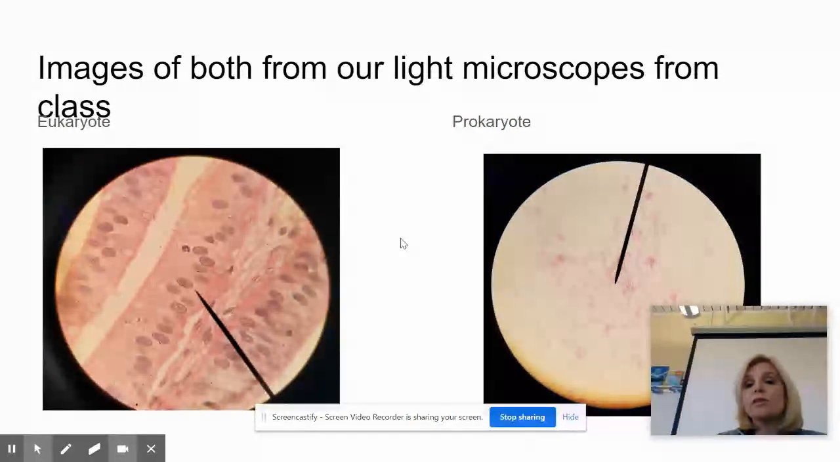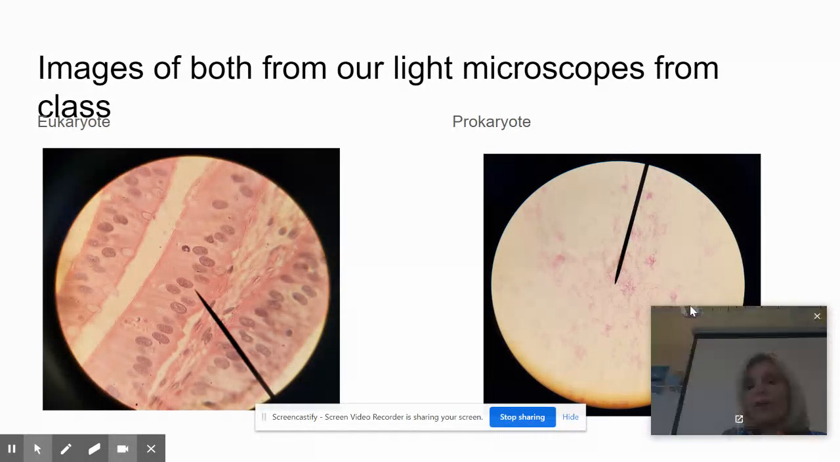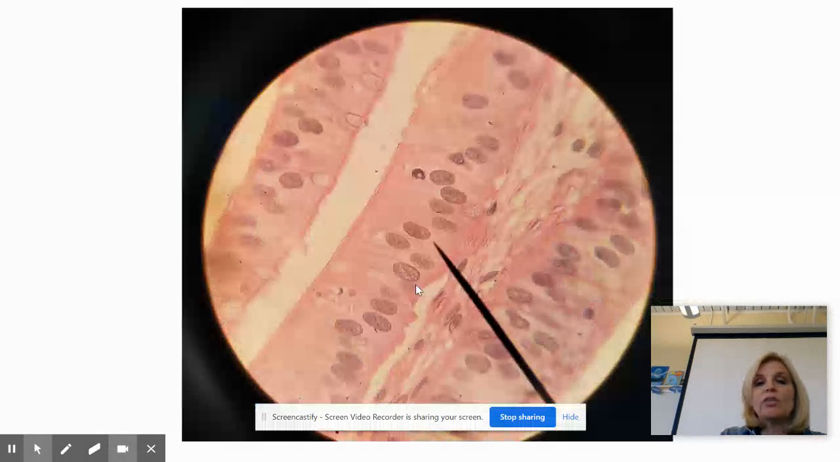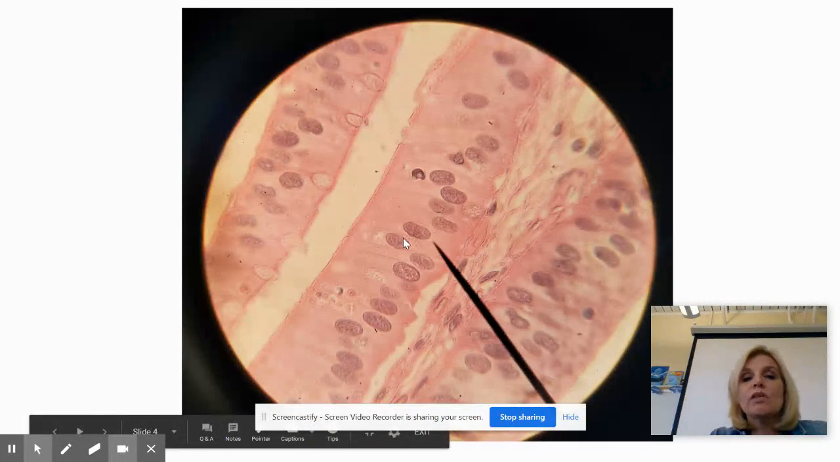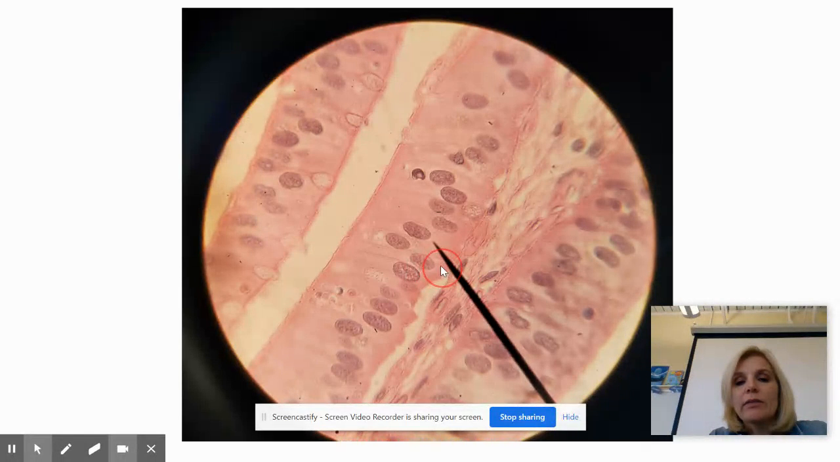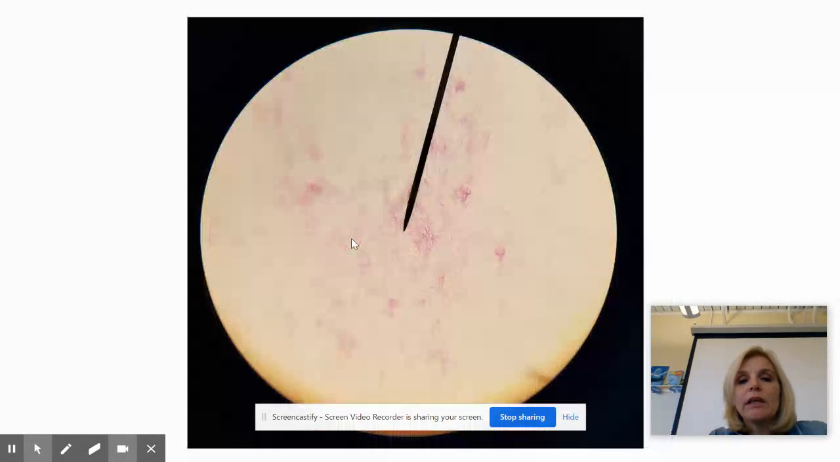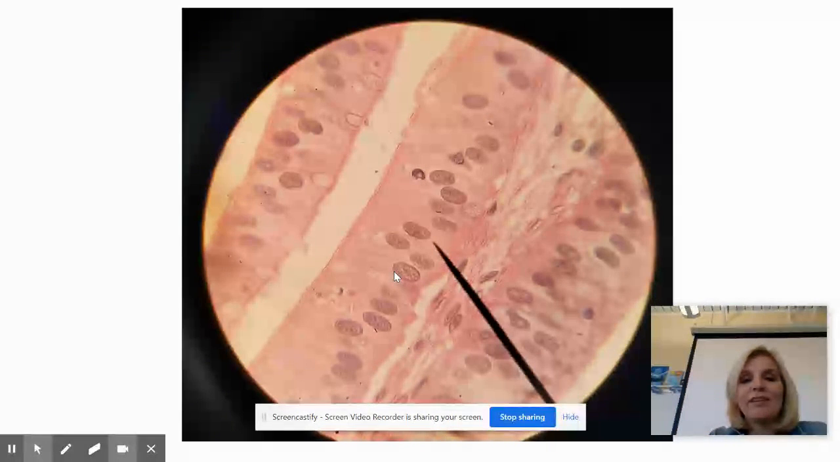If you're a distance learner, these are the cells that I had groups A through D look at in class. We have a eukaryotic cell here, and I'm going to blow those up, and we have prokaryotic cells here. Let me show you. There are our eukaryotic cells. Here's a cell membrane right here. It goes all the way around. And this would be our nucleus right here.